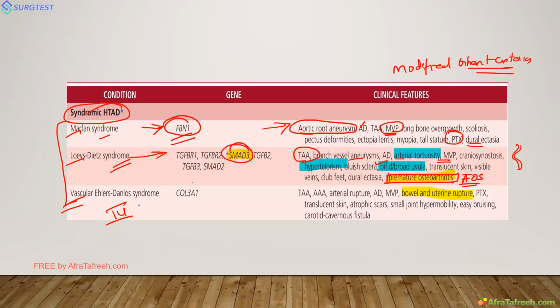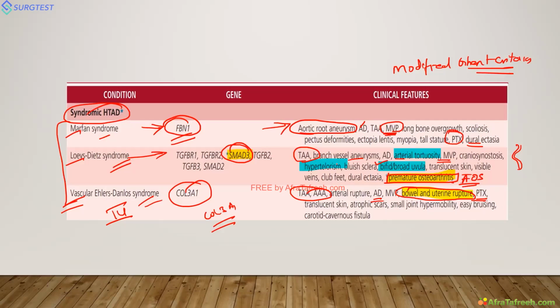Next, vascular Ehlers-Danlos, which we already know is a collagen mutation, COL3A1. See here, very important is uterine rupture. So the patient should not undergo pregnancy. If pregnancy occurs, the uterus may rupture, bowel rupture, pneumothorax will be there. Things like thoracic aortic aneurysm, abdominal aortic aneurysm, aortic dissection, all these things will be there.